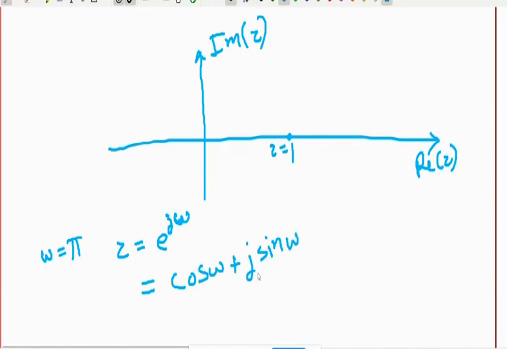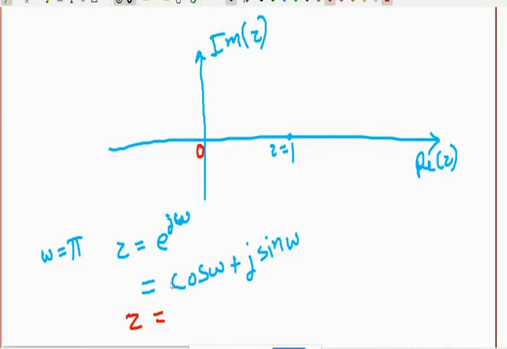So e raised to j omega is cos omega plus j sin omega. Omega is pi. What is the value of z? Anyone? Z equal to minus 1. Cos pi is minus 1.